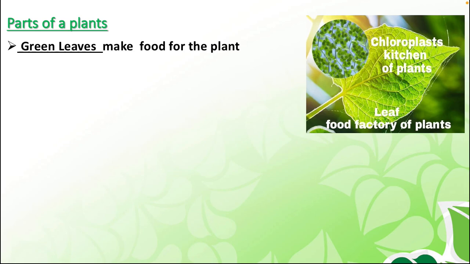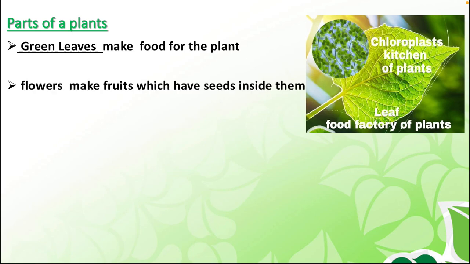The stems support the plant above the ground and carry water and minerals to the leaves, so the leaf makes the food with the help of sunlight.